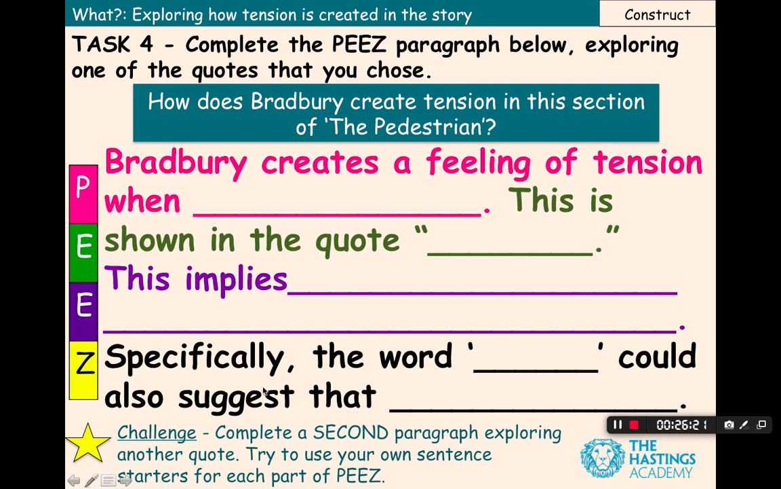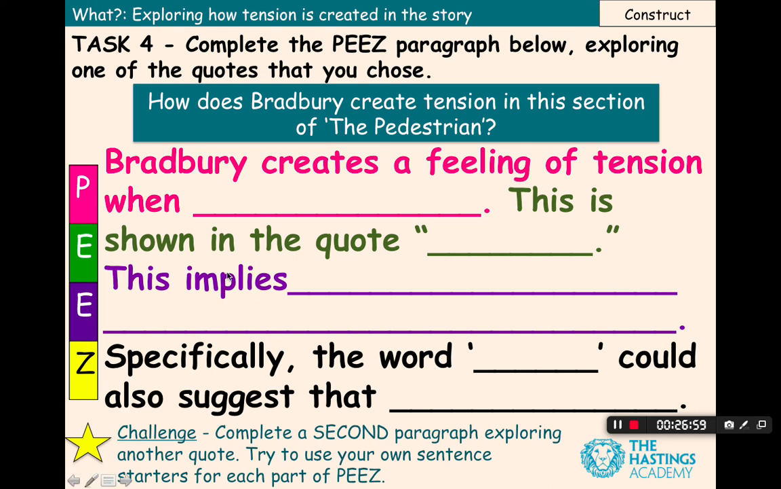And use these sentence starters to help you. So Bradbury creates a feeling of tension when, and just describe what's happening: the car door opening, Mr. Mead saying he did nothing wrong. So just try to put into your own words what's happening in your quote, and then use your quote. This is shown in the quote for your evidence. And then for your explore, this implies. So what does your quote imply? What does it imply Mr. Mead is feeling? What does it imply might be dangerous or scary, or something to worry about in this situation?